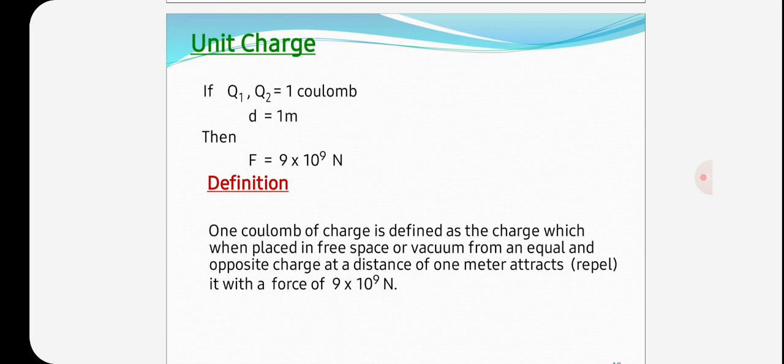So then F is equal to 9 into 10 to the power 9 newtons. 1 coulomb of charge is defined as the charge which, when placed in free space or vacuum from an equal and opposite charge at a distance of 1 meter, attracts or repels with a force of 9 into 10 to the power of 9 newton. So this is the unit charge.